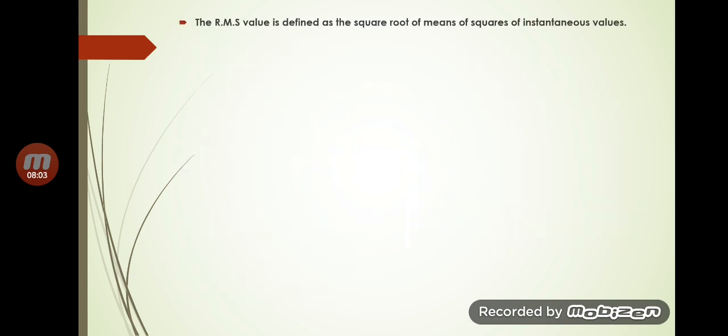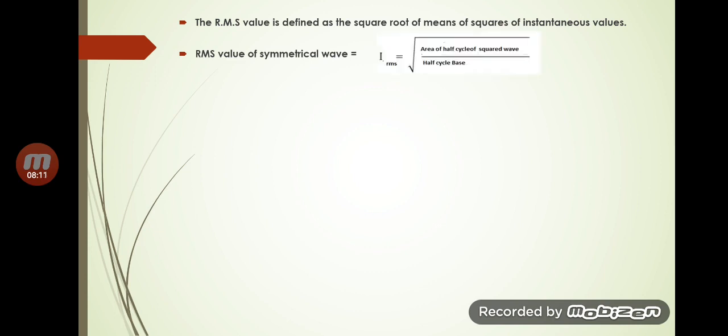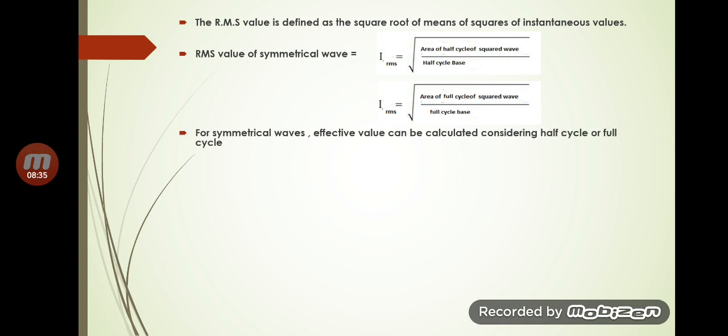Now the RMS value is defined as the square root of mean of squares of instantaneous values, and RMS value of a symmetrical wave is IRMS equal to square root of area of half cycle squared wave divided by half cycle base. Or you can take it as area of full cycle of squared wave divided by full cycle base. That is for finding out RMS value of a symmetrical wave. Either you can take the full cycle or you can take the half cycle.